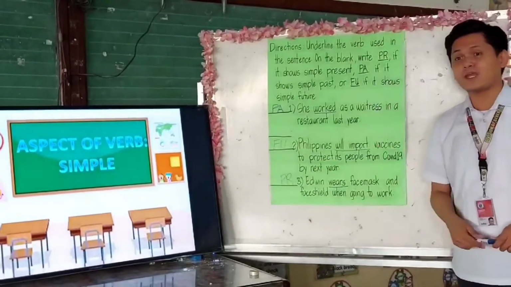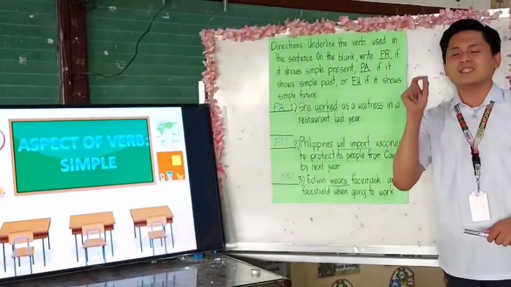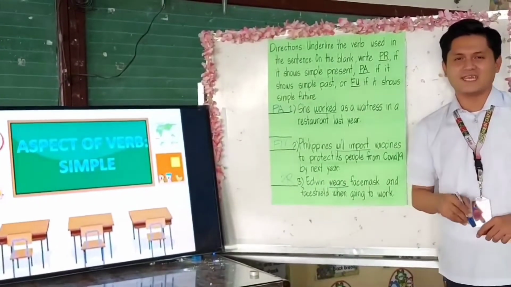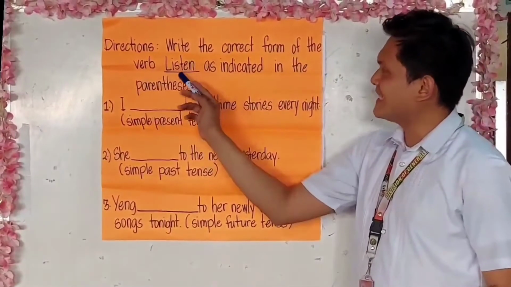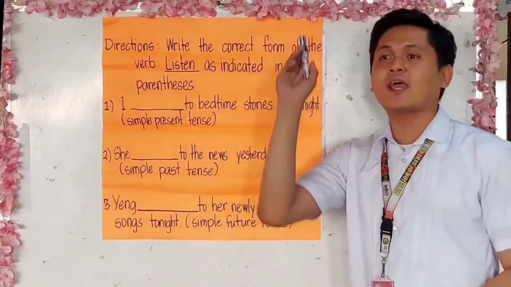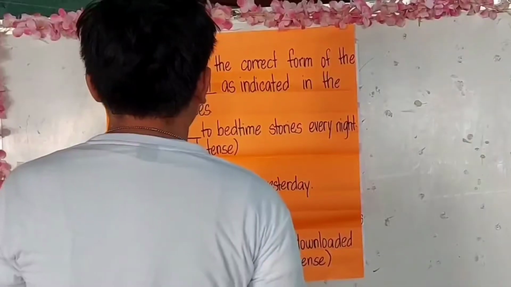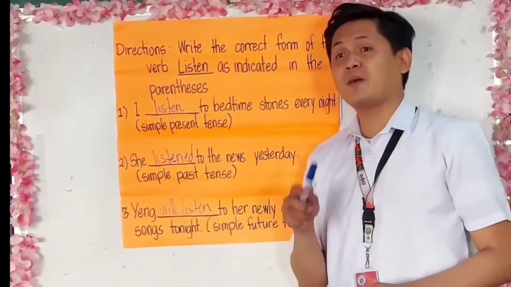Now for sentence number 3, let us check present tense, okay? Now let's move on to our next activity. Directions, write the correct form of the verb listen as indicated in the parentheses. Okay, who'd like to answer number 1? Alright, for sentence number 2, everybody read.